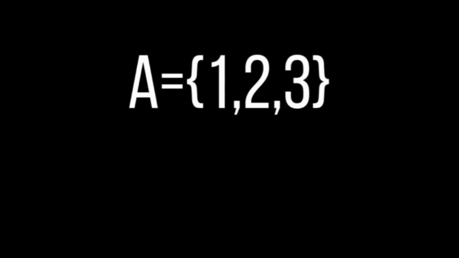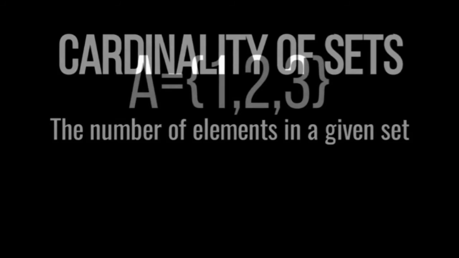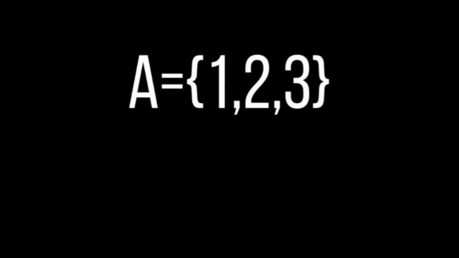So let's look at the cardinality of a set. Cardinality of a set is the number of items in the set. Say set A. If we count the number of items in set A, we say 1, 2, and 3. That means the cardinality of set A is equal to 3. This is how we denote it.